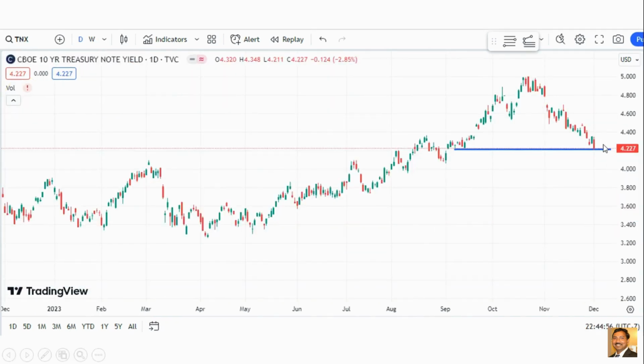And this is TNX yields. This acted as a very good support, a tailwind to the market. That's the reason for this week's market rally. It fell from 4.4 to 4.22, right at the support level. That doesn't mean it will not break. It looks like it will break because there is a high chance of a rate pause or rate cuts soon. If that is the case, then it will go down.